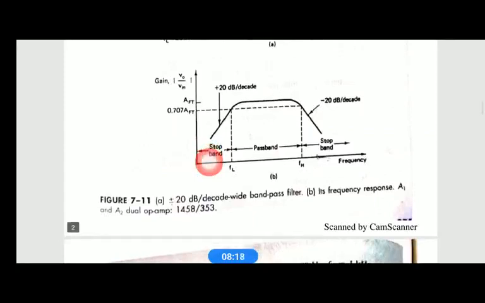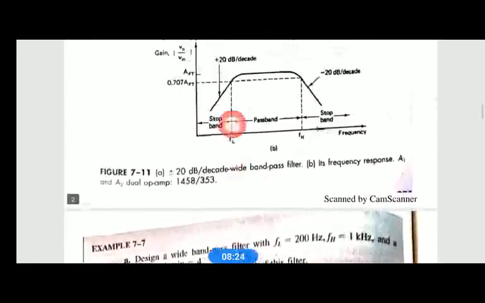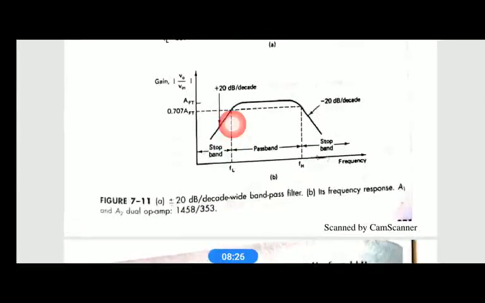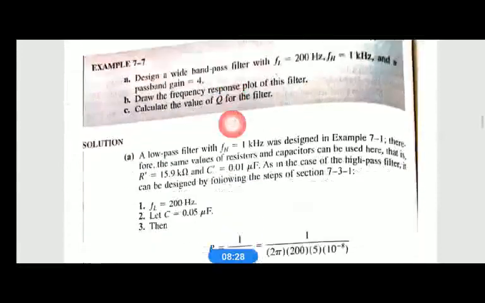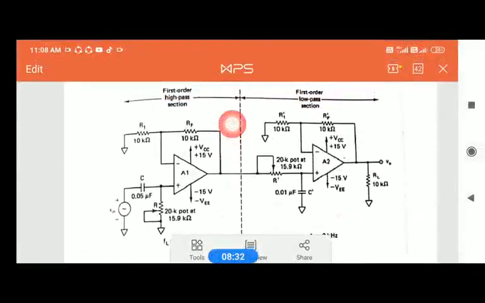Here the total gain for this filter is the gain of the high pass filter multiplied with the gain of the low pass filter.